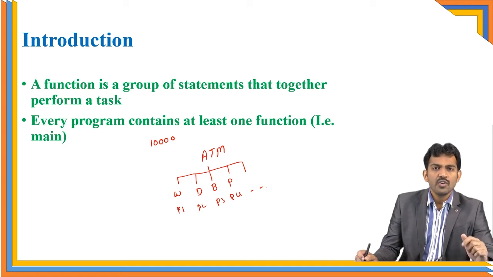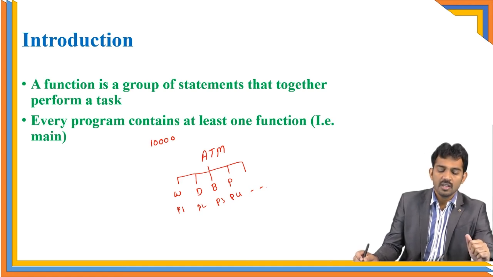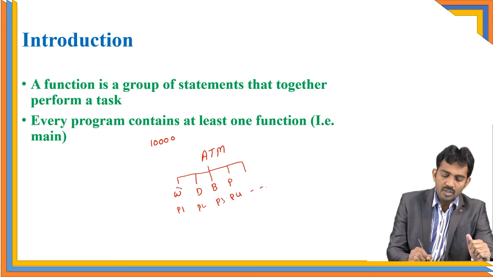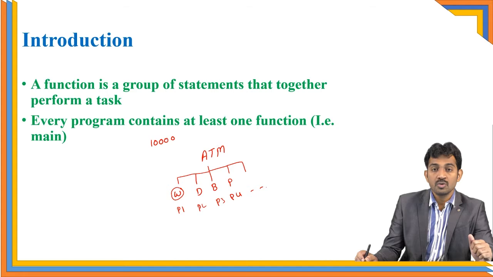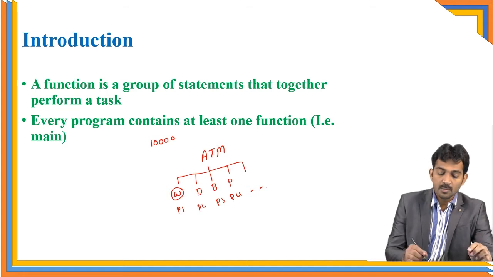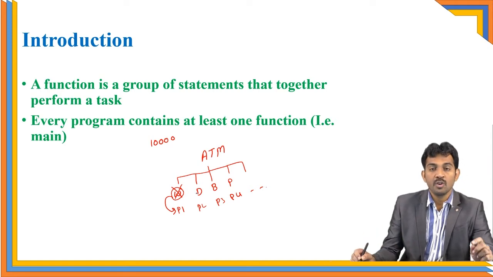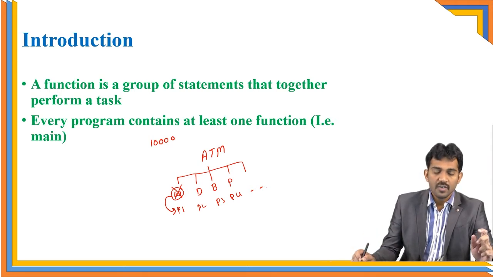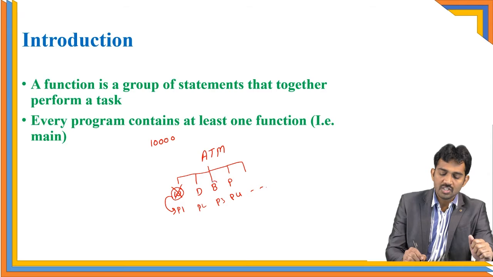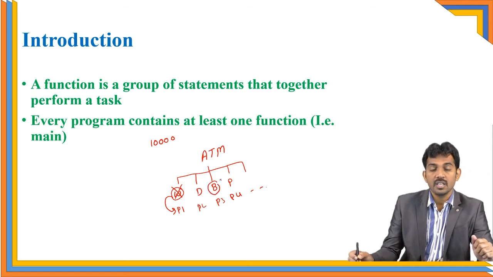And as well, if you get some kind of error in the withdraw, you only check the withdraw function. For example, if you withdraw 10,000 but it gives only 5,000, then there is a problem with the withdrawal function. Then you just ask person P1, there is a problem in your code, try to check. If it is a problem with the balance checking, then you ask person P3, your code is wrong. It is easy to organize, right? And it reduces the time complexity, right? That is the main purpose of functions.